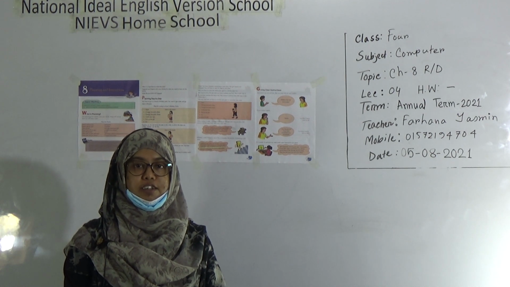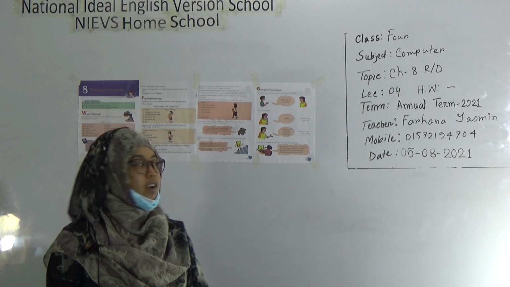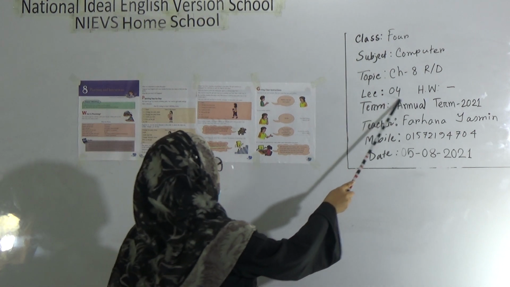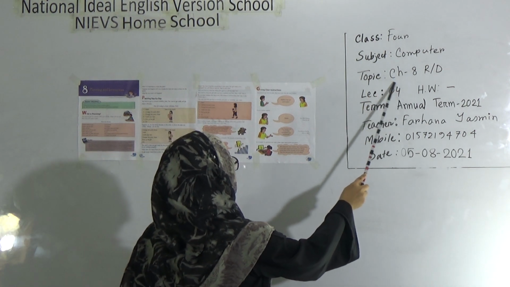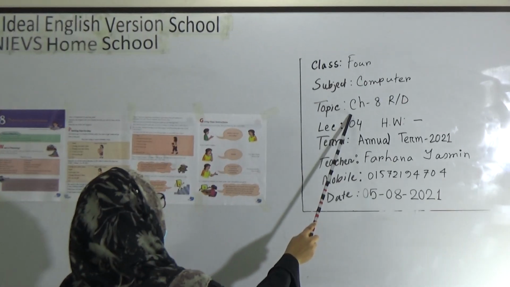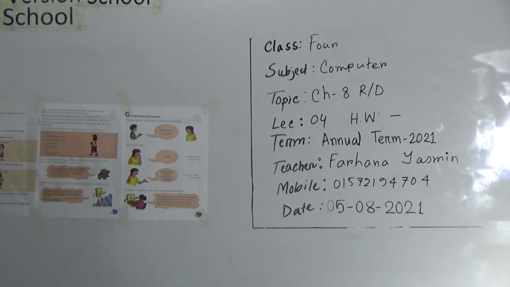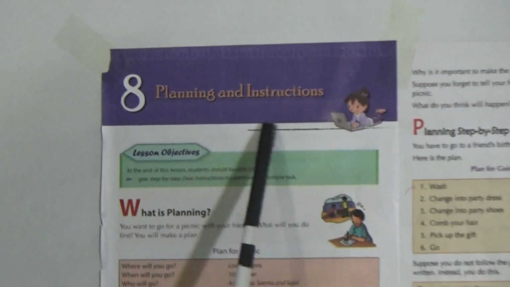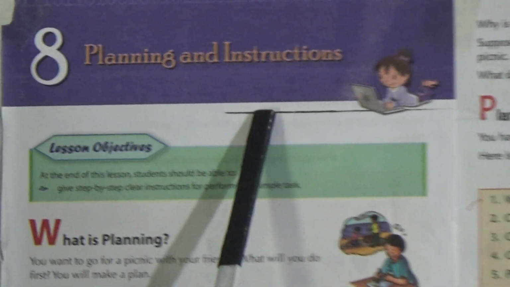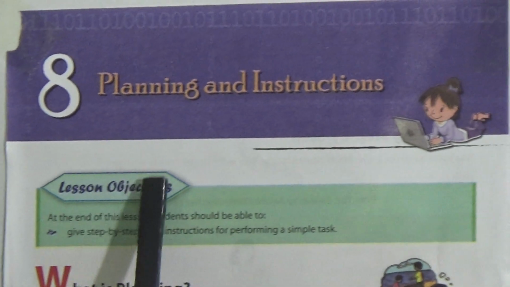Now I'm going to take a computer class for class 4. Our today's lecture number is lecture 4 and our topic is chapter 8 reading done. We will read from chapter 8 today. So dear students, please look at your book. Chapter 8 is planning and instructions. This is page number 83.